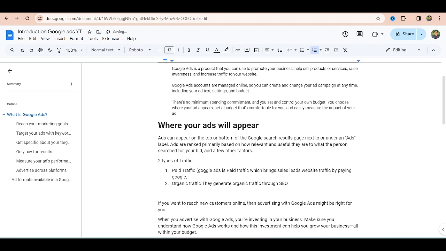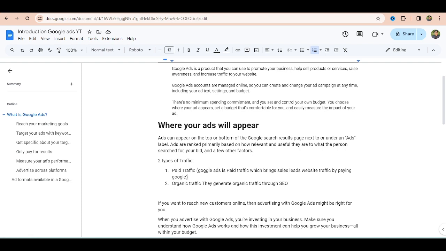So obviously we are running Google Ads. When we run a paid campaign, we have to pay, and whom do we pay? We pay Google. They generate revenue through Google Ads. Because we are paying, we are generating more traffic quicker than the organic traffic, which is SEO.